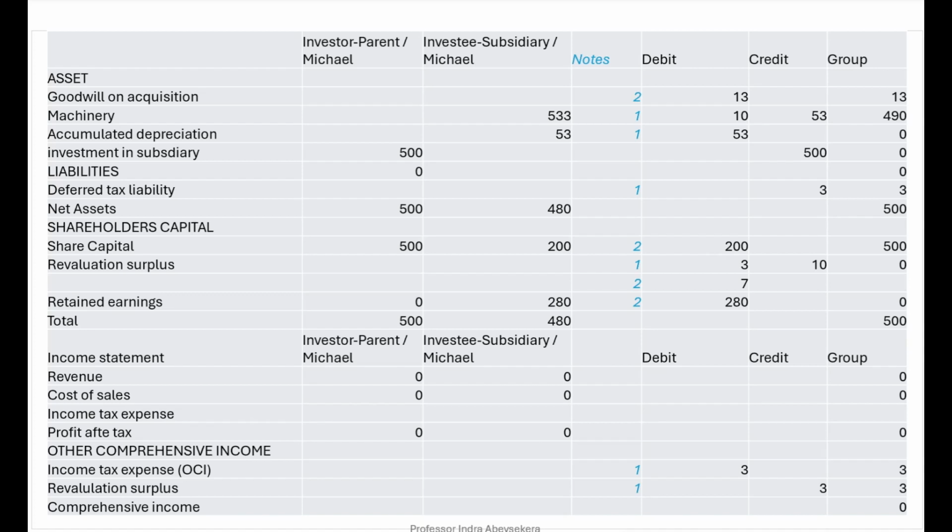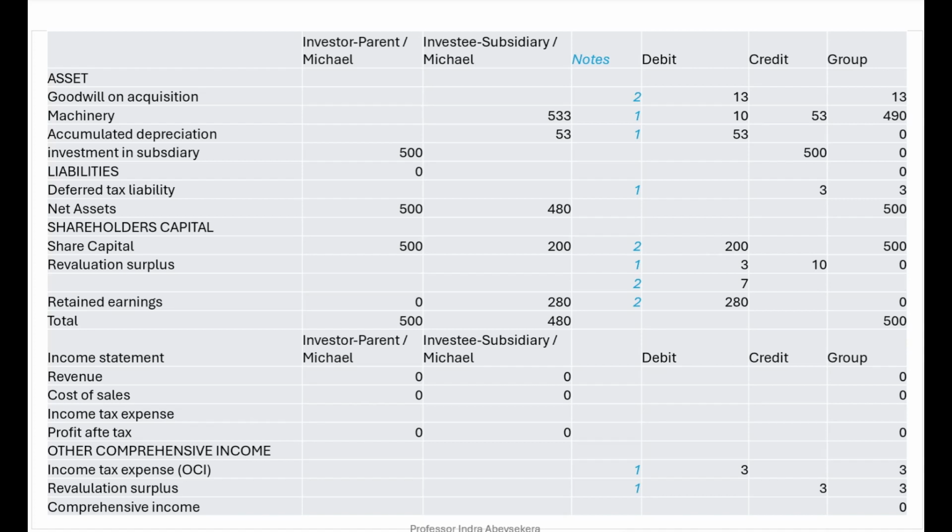So we credit 500 million investment in subsidiary. We debit share capital 200 million. We debit retained earnings 280 million. And then we got revaluation surplus. There is 10 credit and 3 debit. Now that also has to be eliminated by a debit of 7 million.